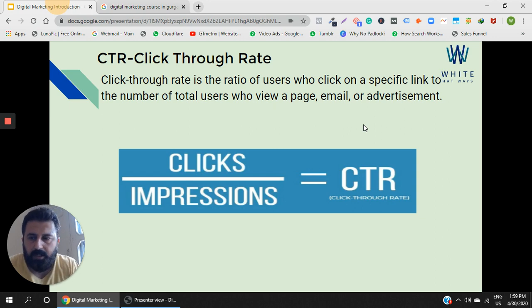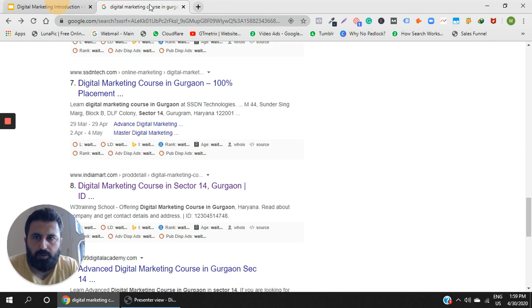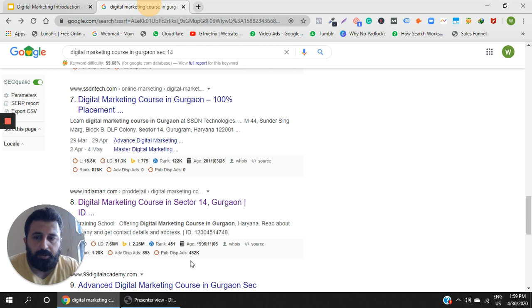Click-through rate is, let's suppose that India Mart is getting an impression 100 times, but out of 100 times, 2 times it got clicks from varied people. So what is the click-through rate? The click-through rate in this case would be 2%. So basically, it is the number of times you get clicks in lieu of how many impressions you got, and we calculate it in terms of 100.